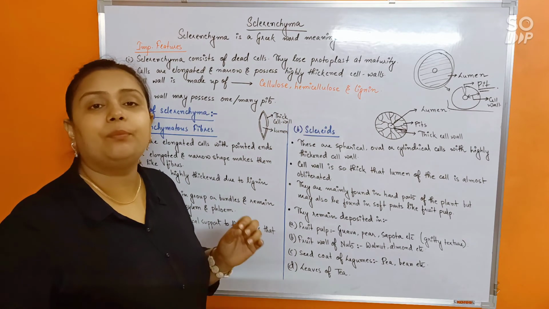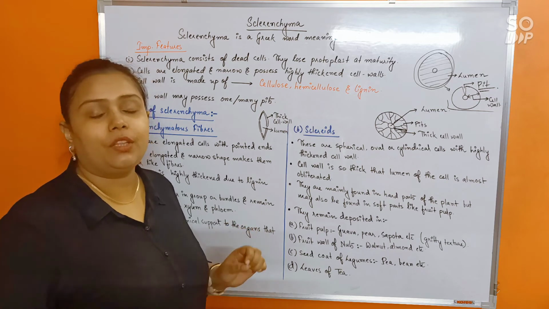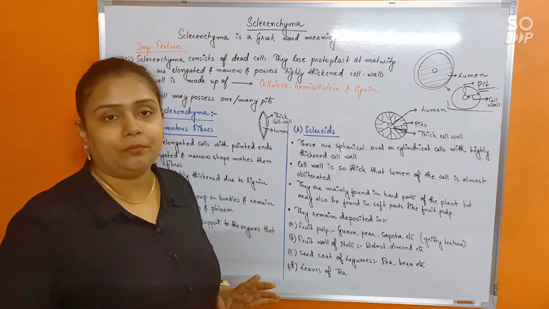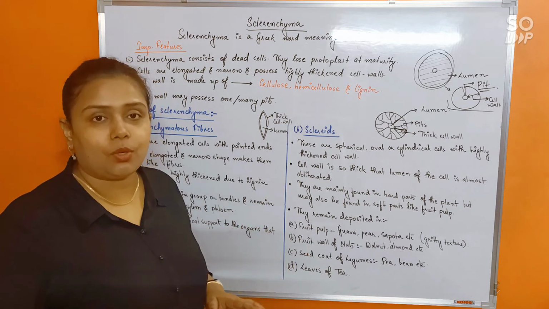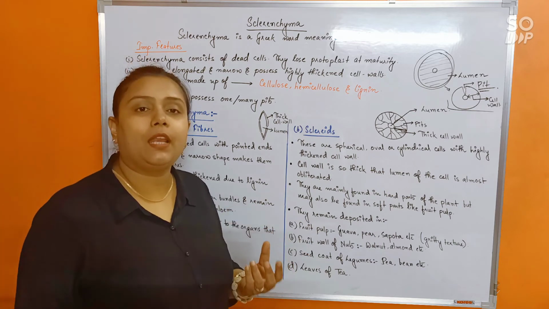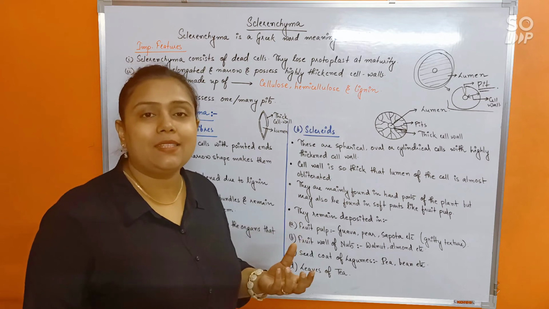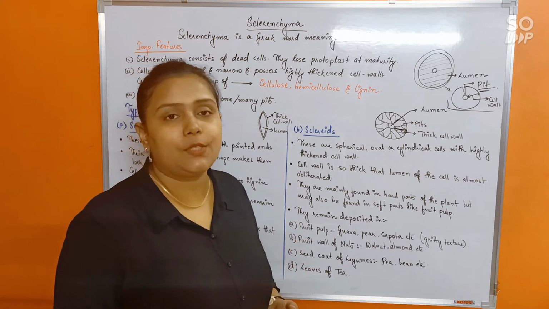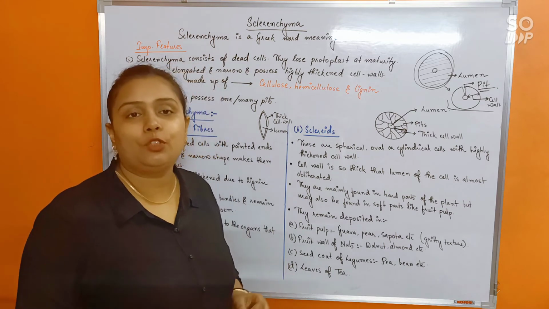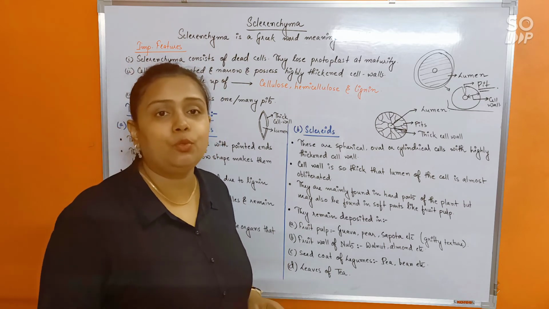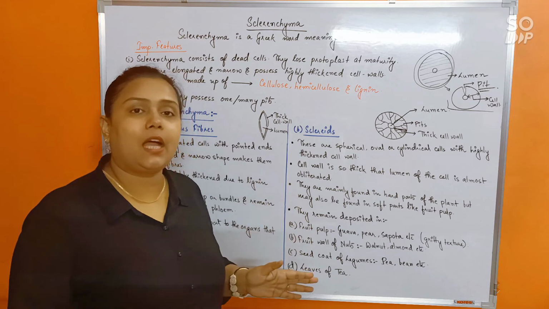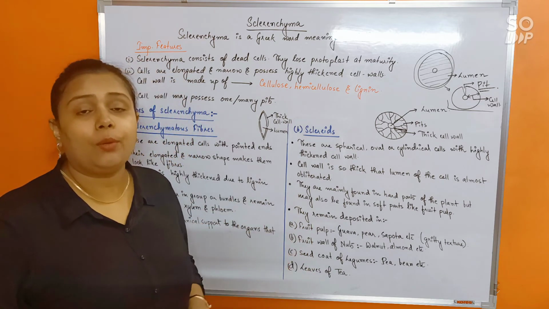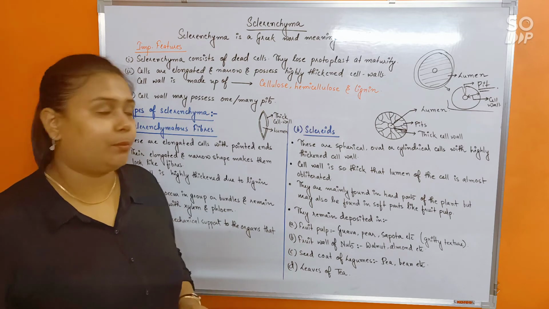Sclerenchymatous fibers are mainly found along with, or rather remain associated with, xylem and phloem, the conducting tissues, the tissues which allow substances to be transported inside the plant body. As you already know, xylem transports water and minerals, phloem transports organic solute or food, isn't it? So these sclerenchymatous fibers remain associated with both xylem and phloem, providing them mechanical support.